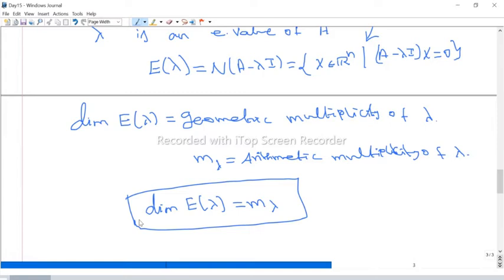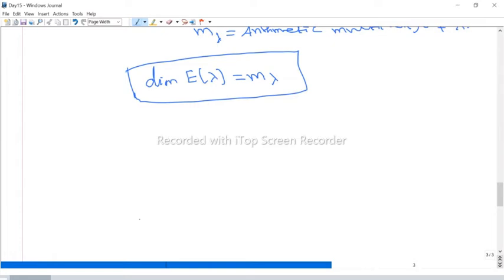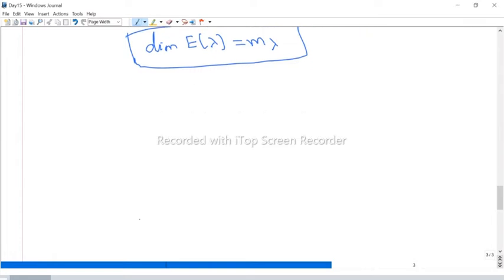Now, we define what is the normal matrix. A complex matrix is said to be normal if it satisfies A times A star equal to A star times A, but it's not equal to identity. It satisfies the commutative property, but that is not equal to identity. In that case, we say it's a normal matrix.